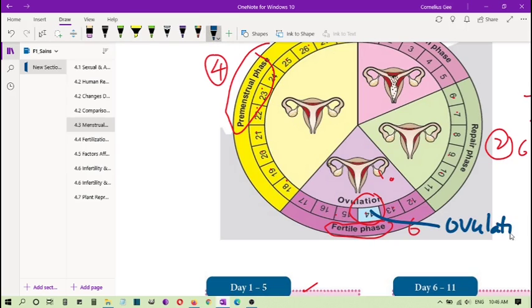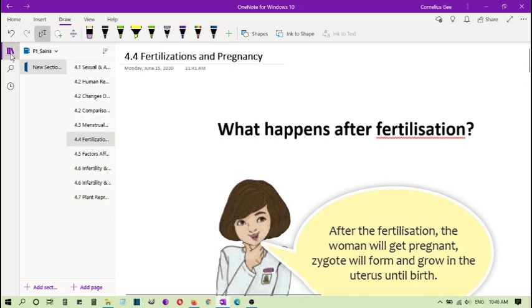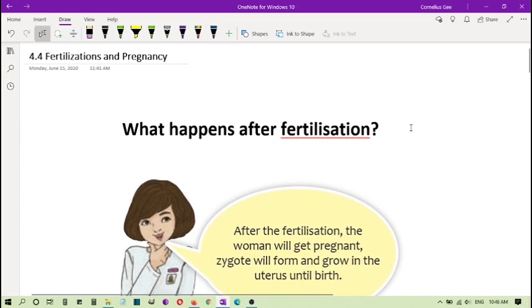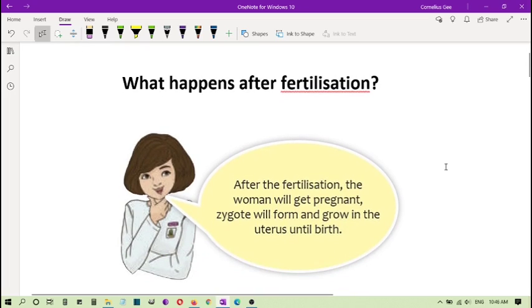Now, fertilization can only take place when there is an egg and a sperm present during that time. So the question is, what happens after fertilization? After fertilization, according to this textbook explanation, the woman will get pregnant, a zygote will form and grow in the uterus until birth. Okay, so let's look at this process in more detail.